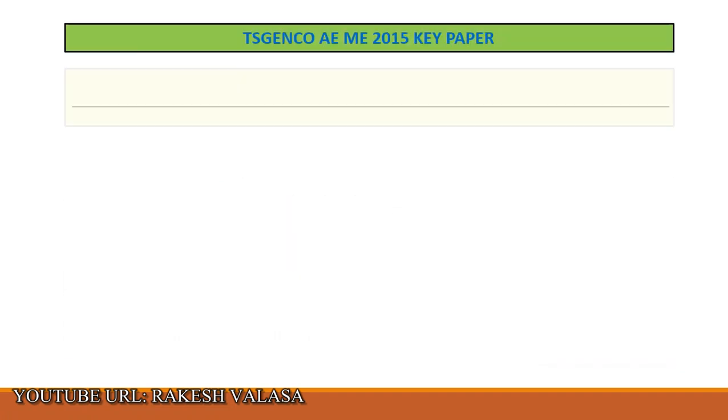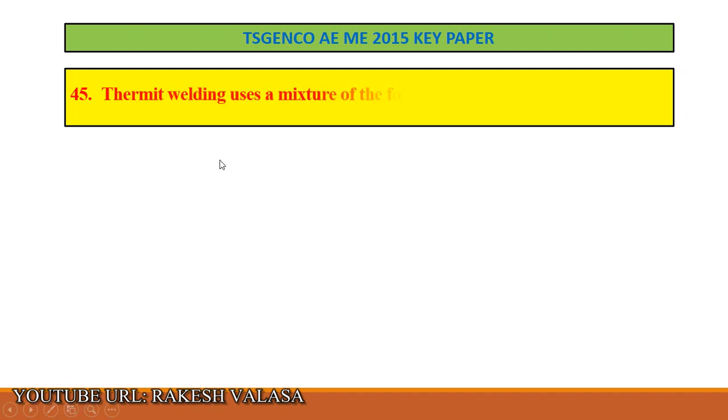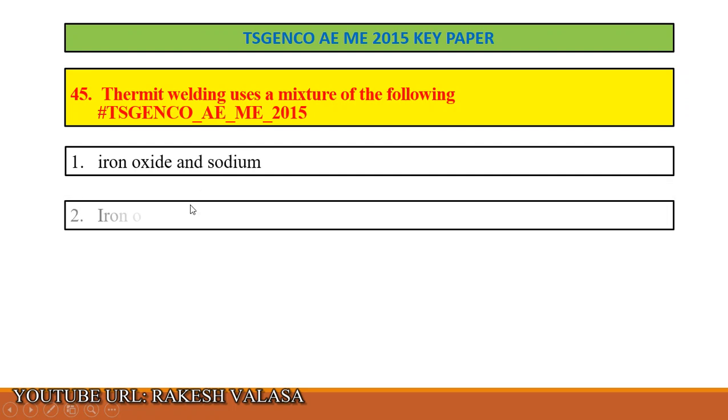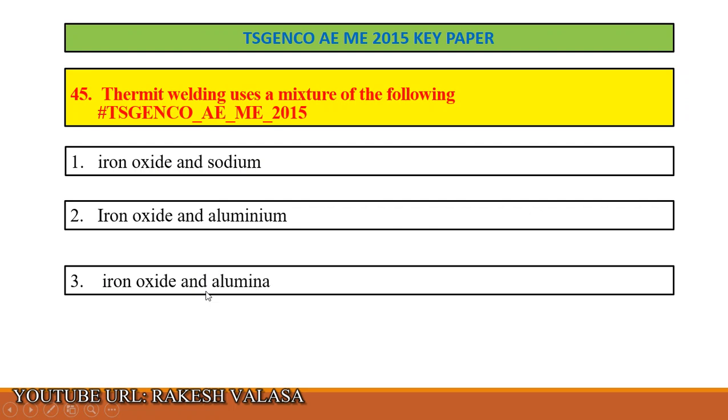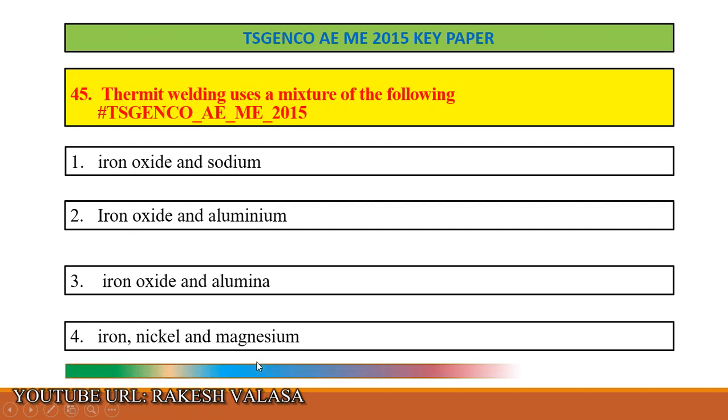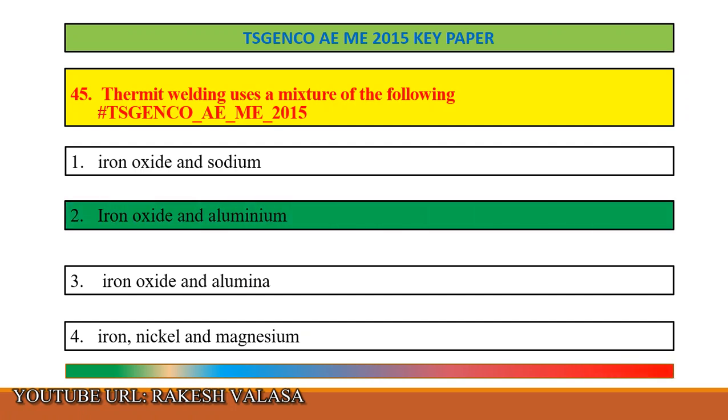Question number 45. Thermite welding uses a mixture of the following. Option 1: iron oxide and sodium. Option 2: iron oxide and aluminum. Option 3: iron oxide and alumina. Option 4: iron, nickel and magnesium. The correct answer is option 2, metal oxide, that means iron oxide and aluminum.